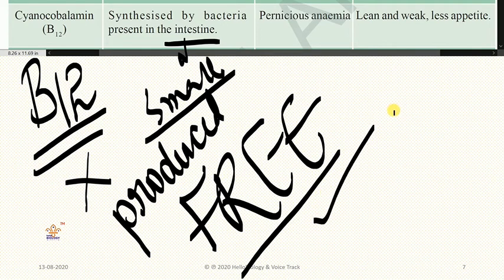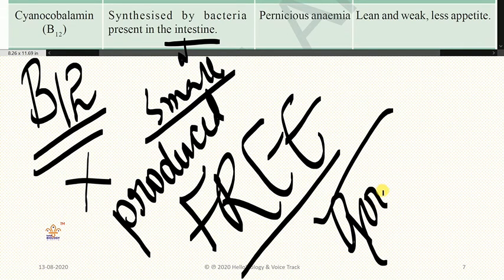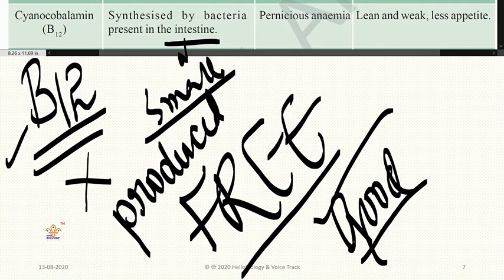And it is produced from food. How will it be produced here? Whenever you are eating good food, then this B12 vitamin will be obtained. If you are not eating well, what will happen? You will get a disease called pernicious anemia. What is that? Pernicious anemia.